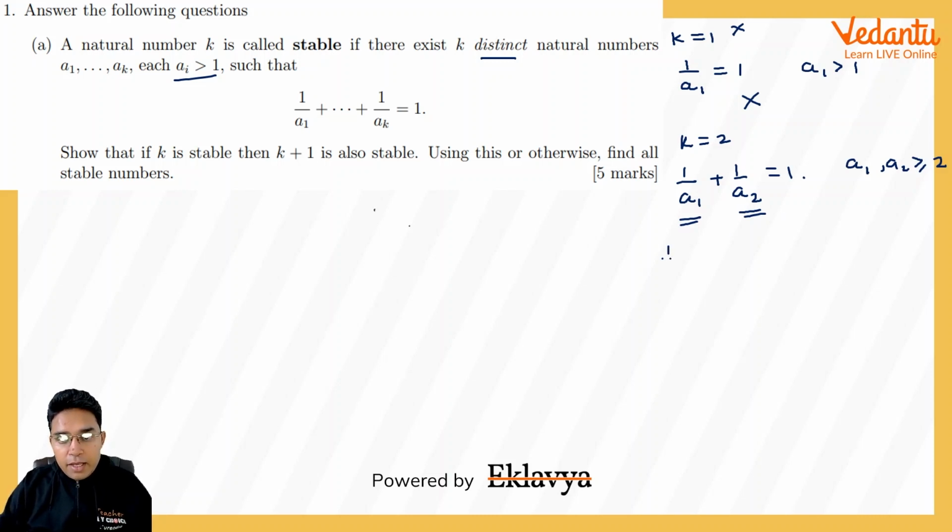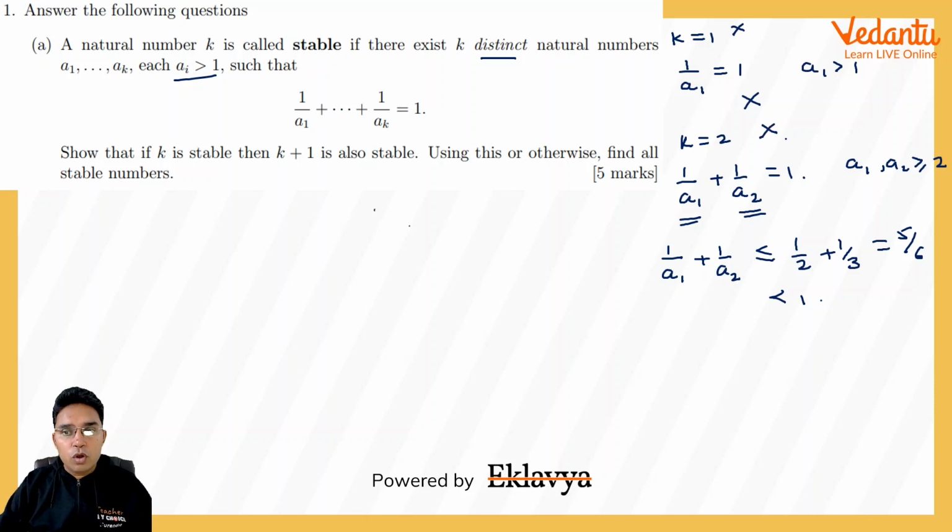In fact, if we find the maximum sum of these two reciprocals, it will be less than or equal to 1 by 2 plus 1 by 3, which is 5 by 6. So if k is equal to 2, the sum of reciprocals of these two numbers with this condition will always be less than 1. So it cannot be equal to 1. So k equal to 2 is also not a stable number.